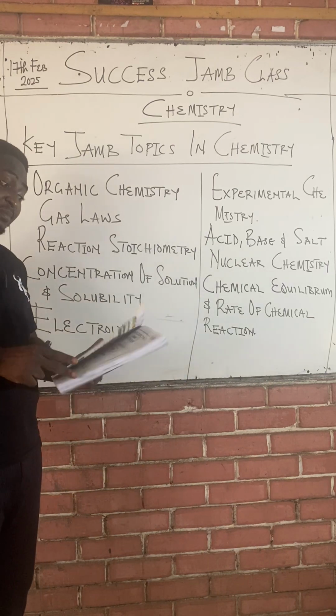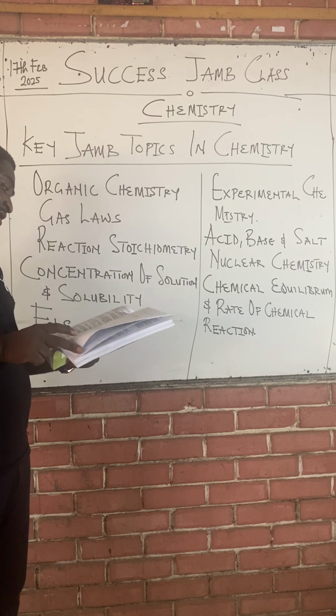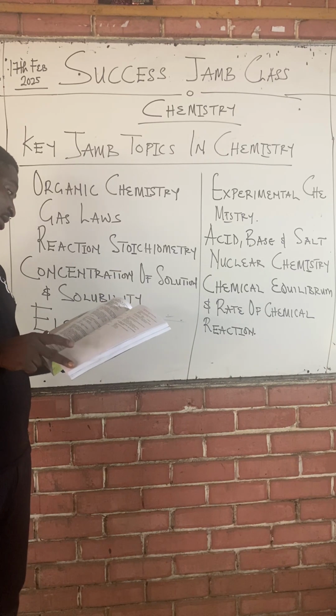If I open any Jamb chemistry exam question, I'm likely to find a question on one of these topics.